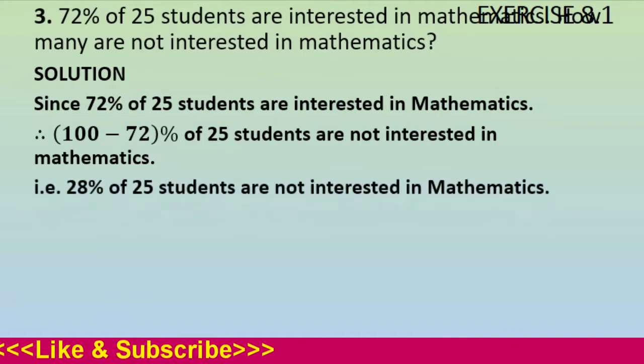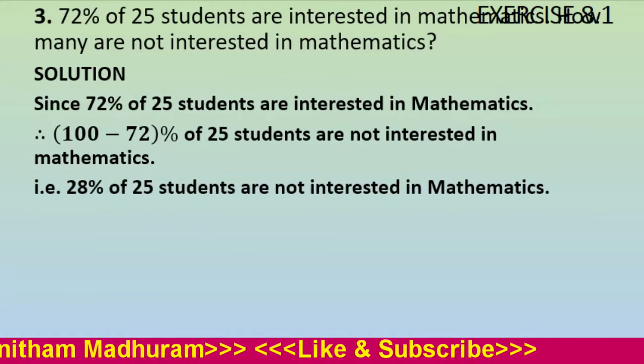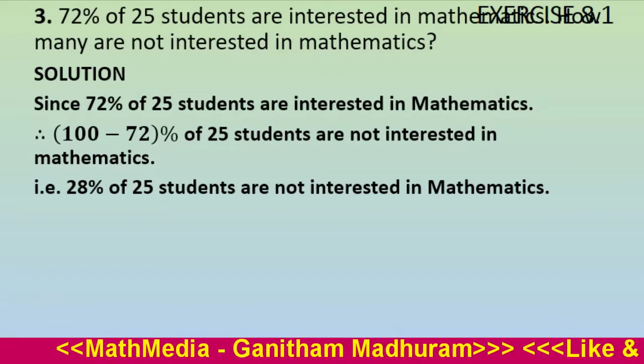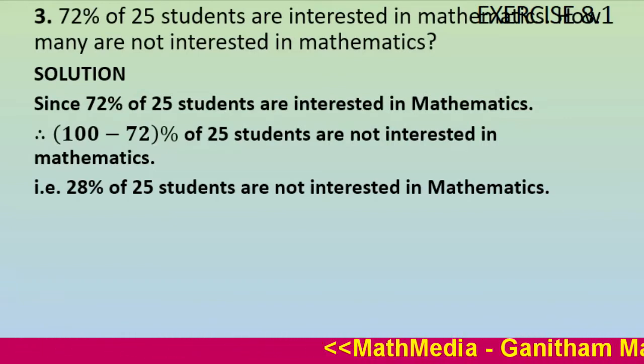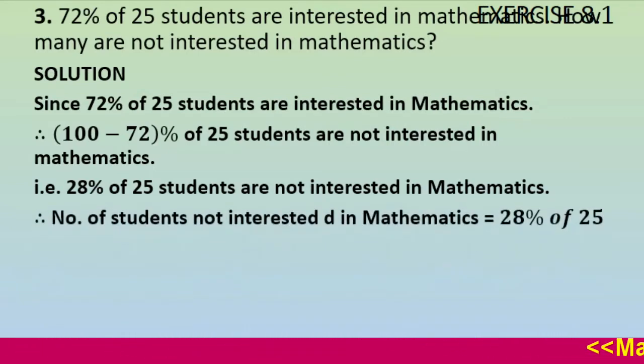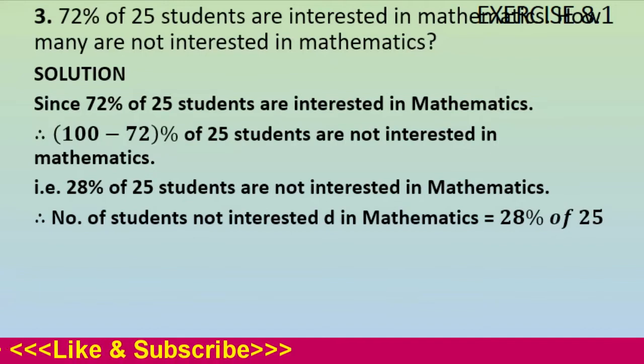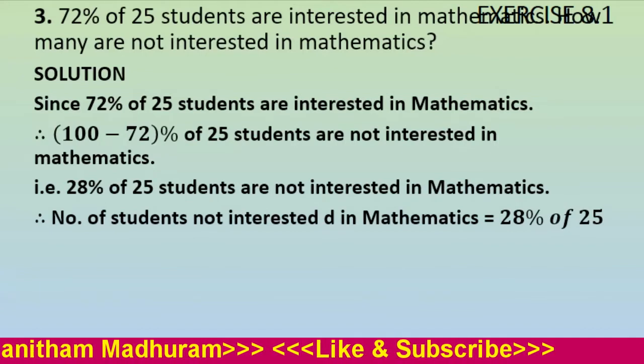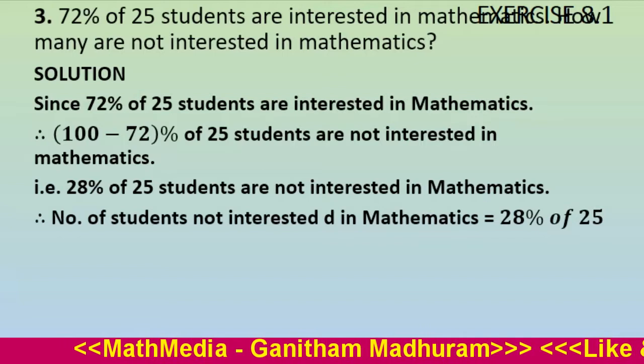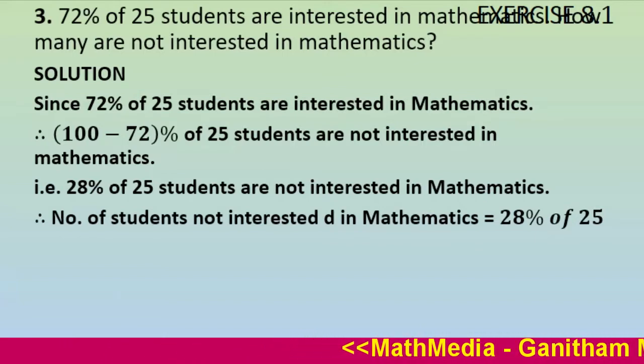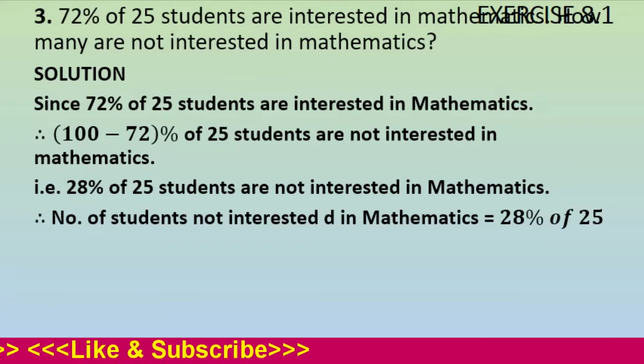That means 28% of the children are not interested in mathematics. Therefore, the number of children not interested in mathematics equals 28% of 25. That means 28% of the total number of students.